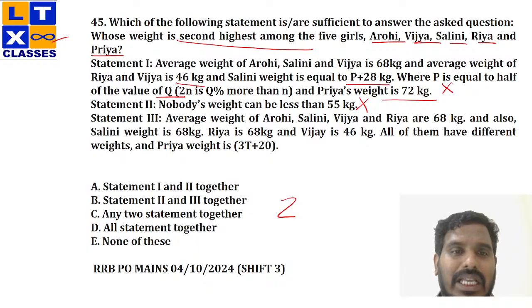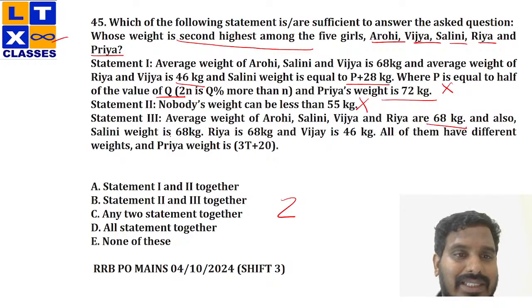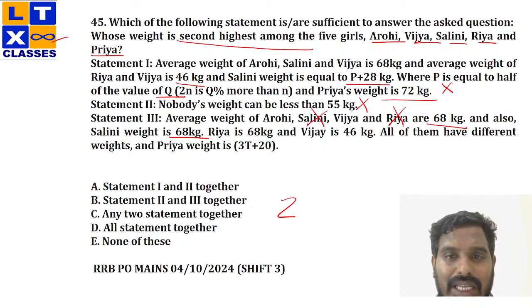Now, what about statement 3? Average weight of Arohi, Shalini, Vijaya, Riya is 68 kg. Perfect. So the total would be 4 into 68. And also Shalini's weight is 68 kg. So I got the value of Shalini now. Riya is 68. I got the value of Riya as 68 now. Fine. Vijaya is 46. Okay. I found the value of Vijaya as well, which is 46.